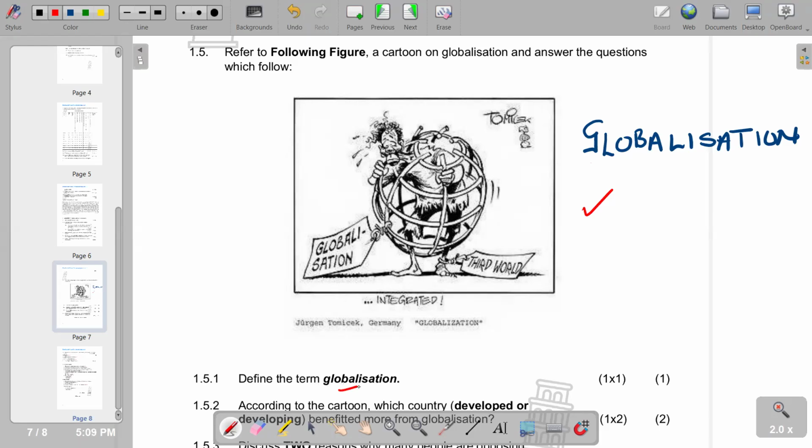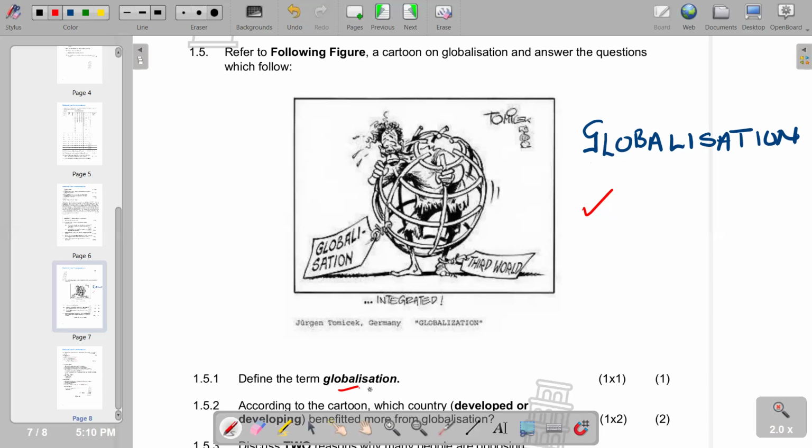So the question requires us to come up with a description of globalization, but basically, globalization is the process of increasing interdependence and integration among the economies of different countries worldwide. The interdependence and integration is as a result of the interaction that takes place between nations. So whenever there's an interaction taking place between nations, we say those countries are engaging in globalization. Basically, that's what we have in terms of globalization.